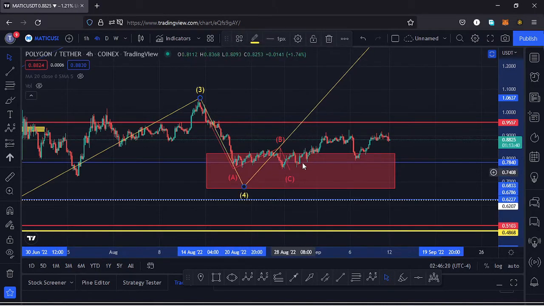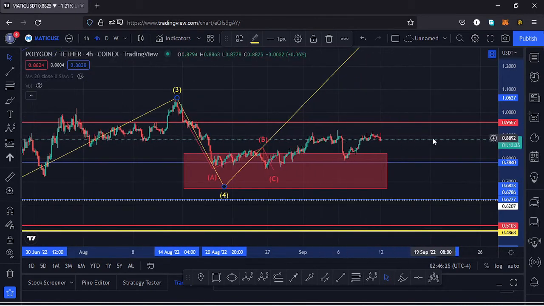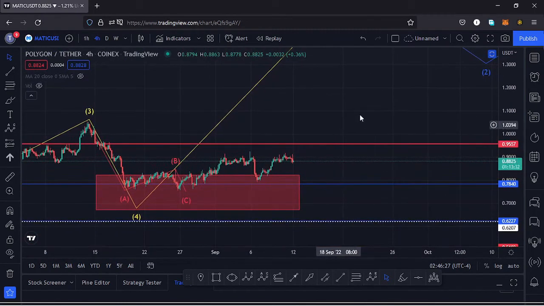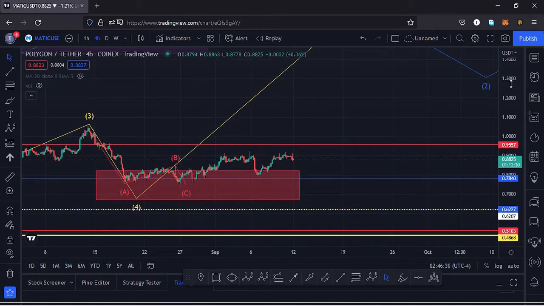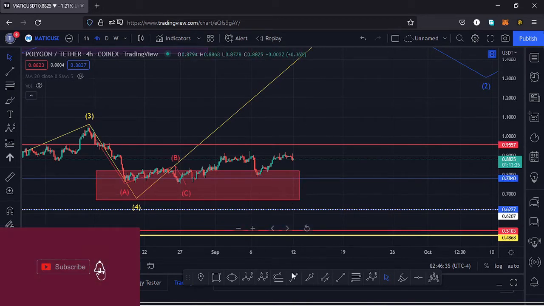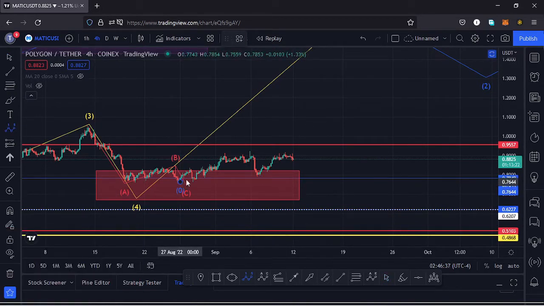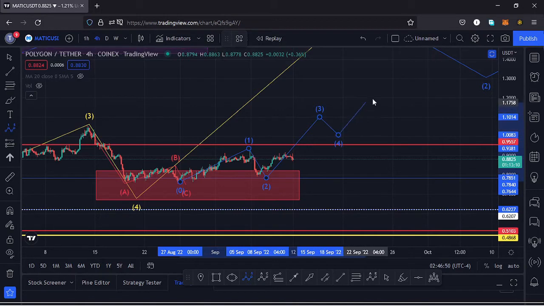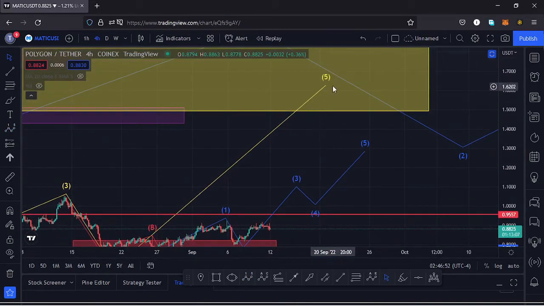So it's possible that maybe the low for that wave 4 was in at around the $0.785 mark, and whatever we are seeing over here might be the formation of a wave 5 to the upside. And because a wave 5 is an impulsive move, I also expect to see a 5 wave structure over here, having a wave 5 completing that higher Elliot wave count 5. I have this as the first wave to the upside. Then we saw a very nice retracement over here in the formation of a wave 2, and we have continued pushing higher in what might be forming a third wave to the upside, then see a fourth wave and a 5 wave to complete a higher Elliot wave count 5 and also complete a higher Elliot wave count 1.